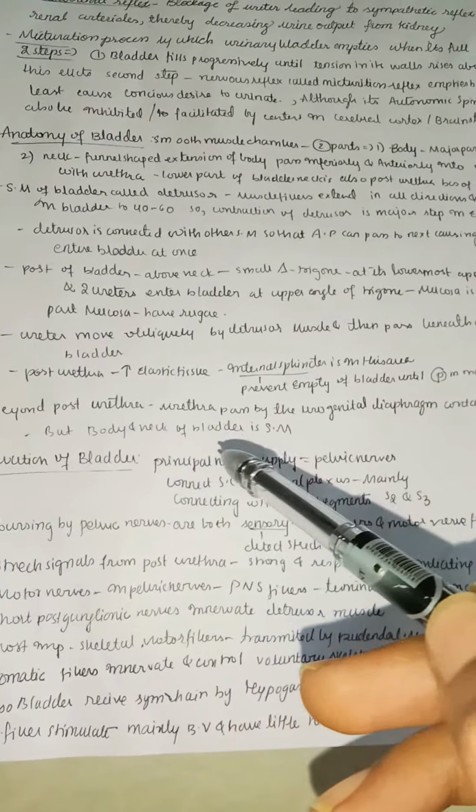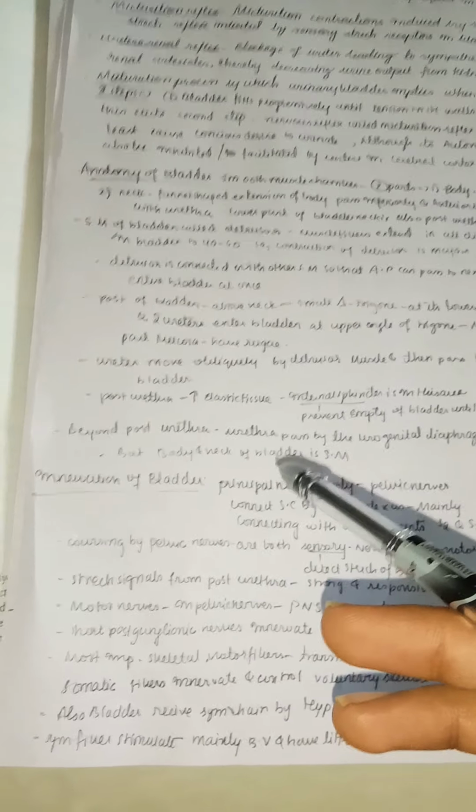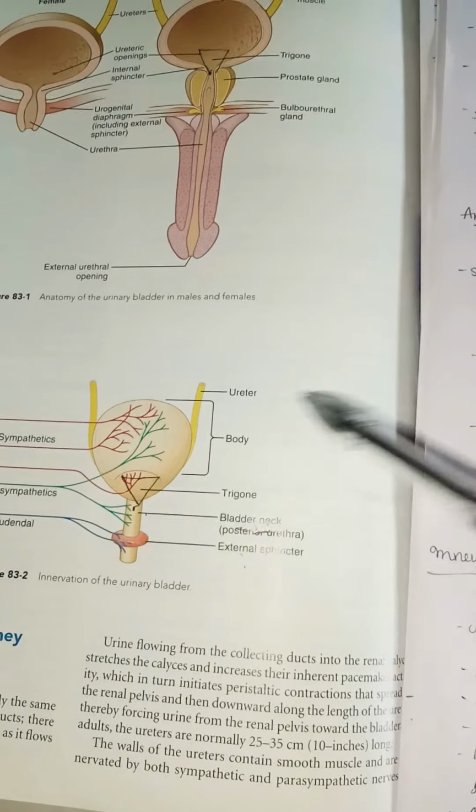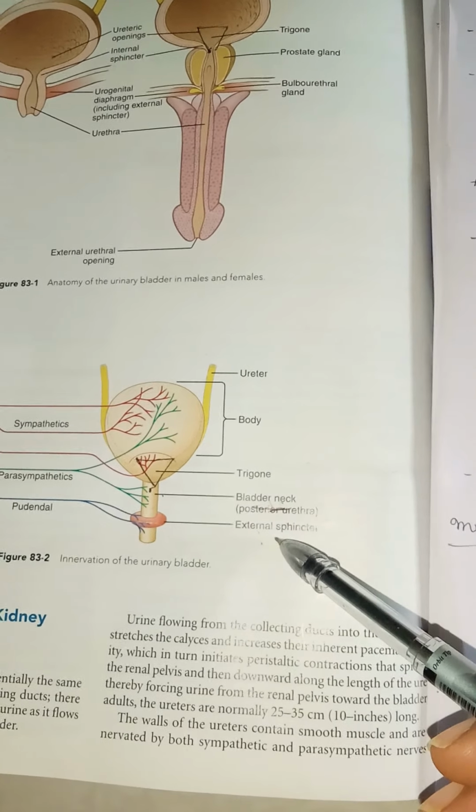But the body and neck of the bladder are smooth muscle. One more thing: the body and neck of the bladder are made up of smooth muscle, whereas this external sphincter is a skeletal muscle.